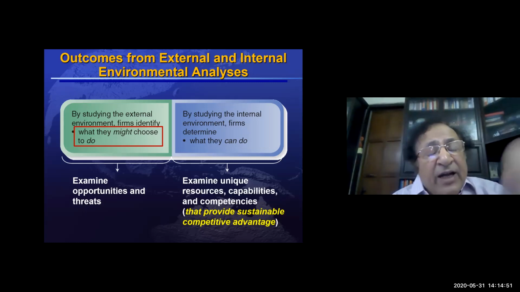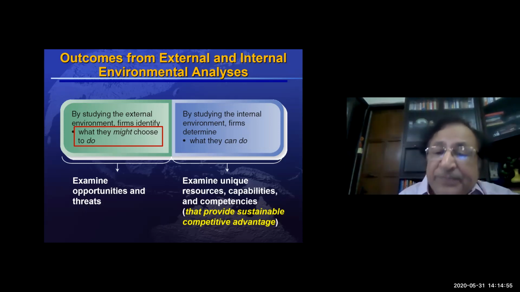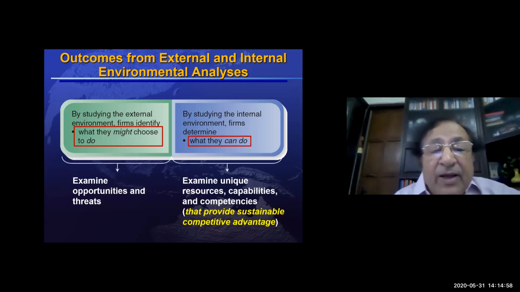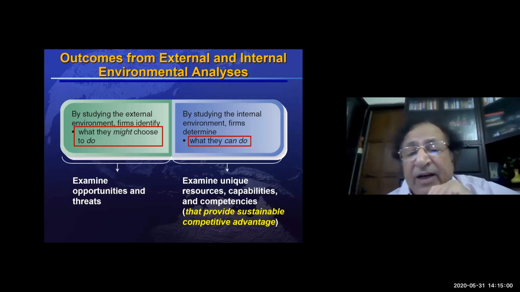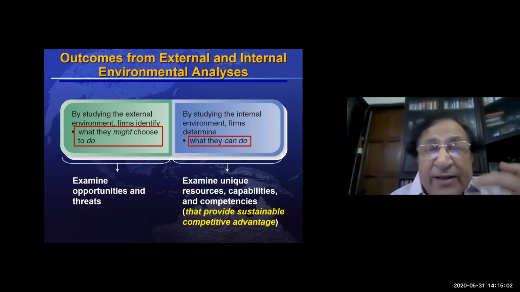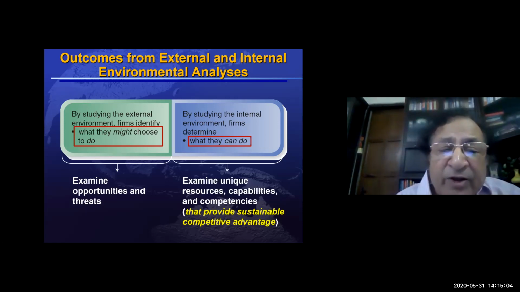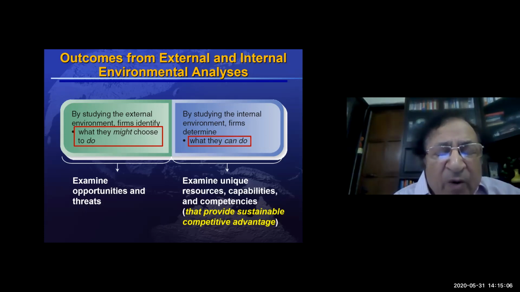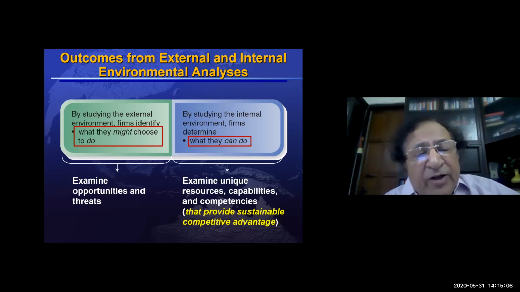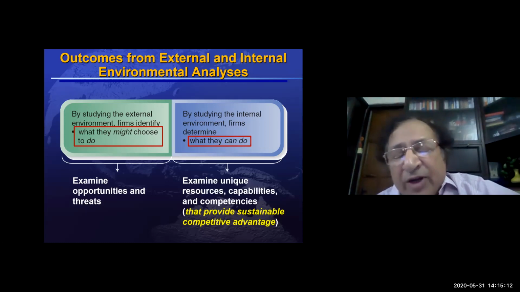So it gives us an idea about what we might choose to do. However, the internal analysis is about what our capability is, what we can do. So one is what we would choose to do, and the other is what we really can do.